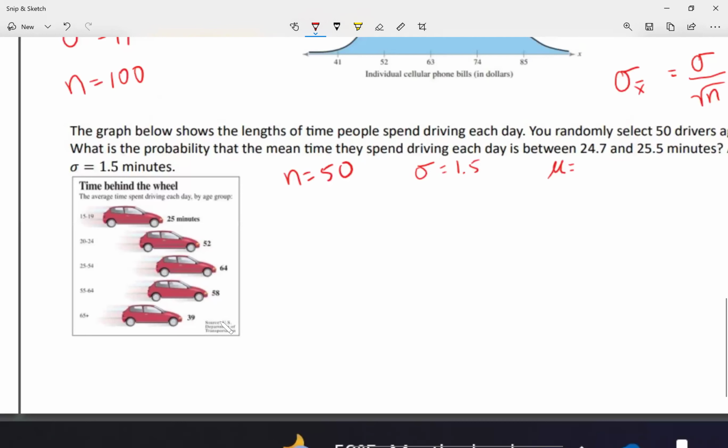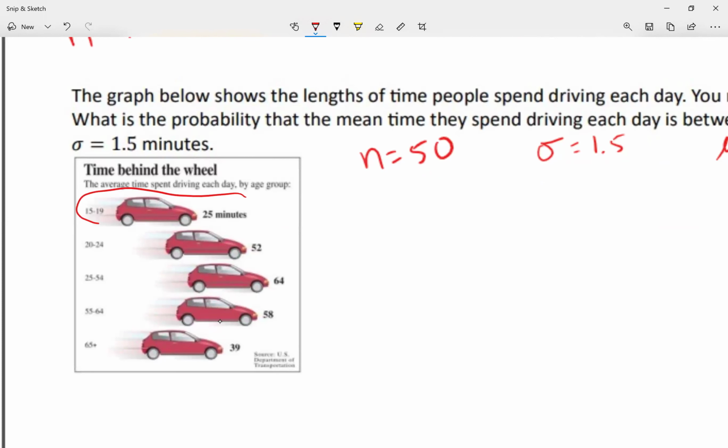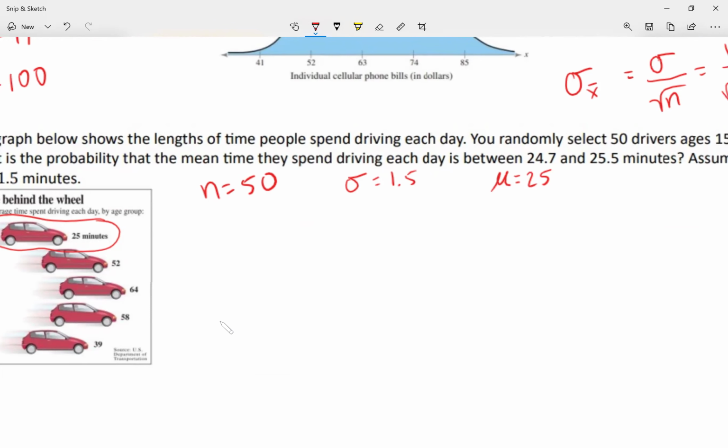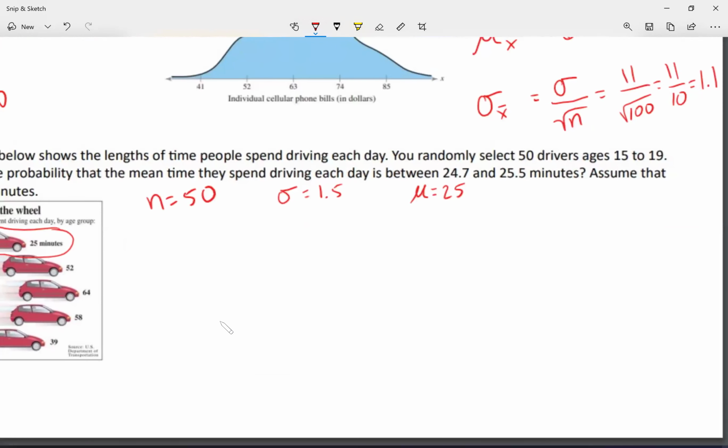So here, the group that I'm studying is 15 to 19. I'm looking at this right here, and I know this is the average time spent each day, 25 minutes. So I'm going to say the mean in this case will be 25. Now it's asking me, what's the probability that they're going to be driving between 24.7 and 25.5 minutes? Okay, I have to do two different Z-scores.